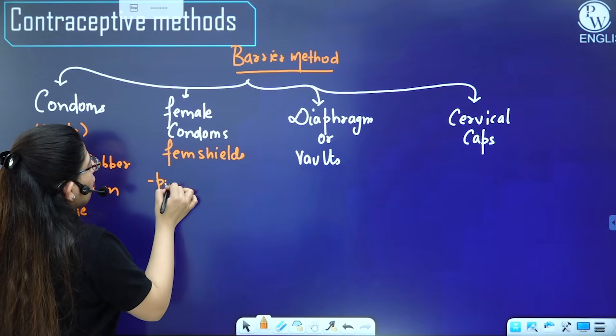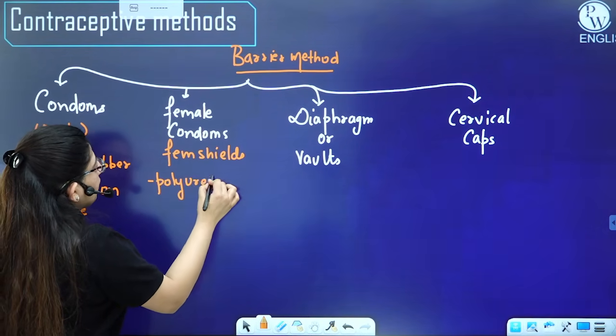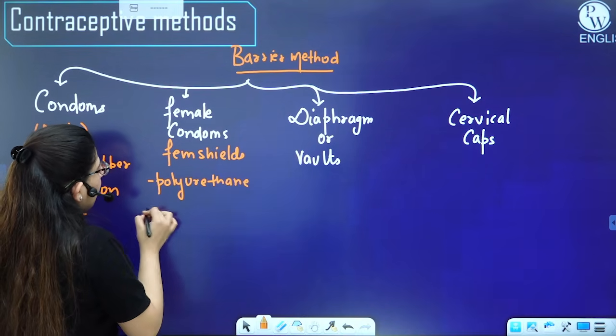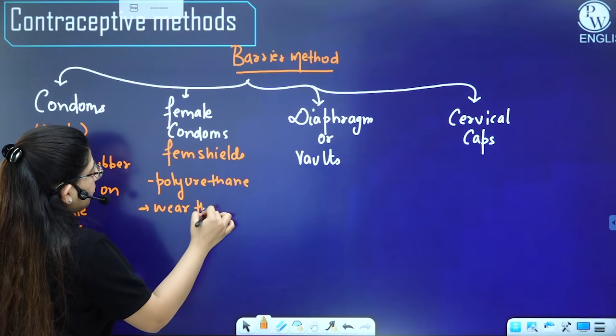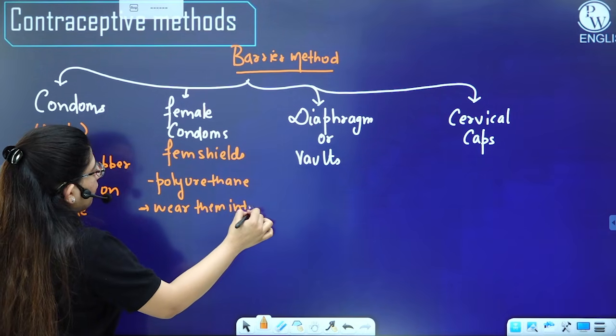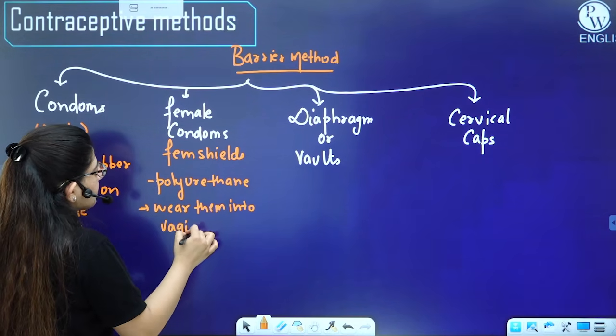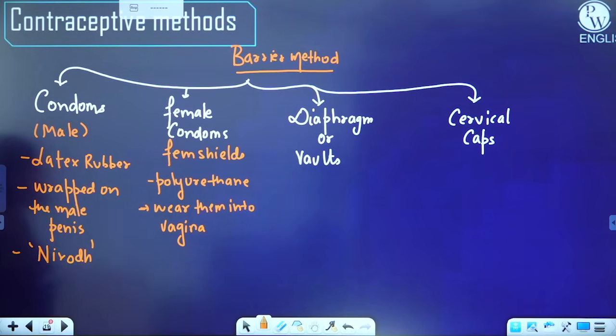And the female condoms are Femshields. They are made up of polyurethane, and the female wears them inside the vagina. So technically it is covering the entire vagina. Let's see how.